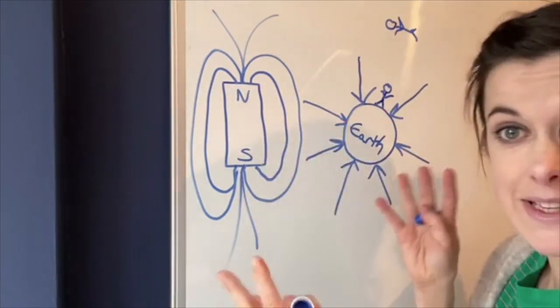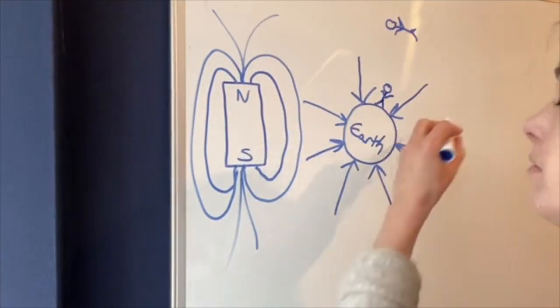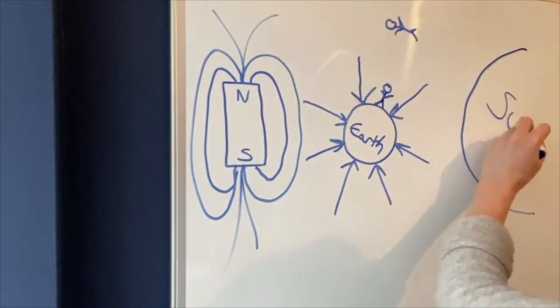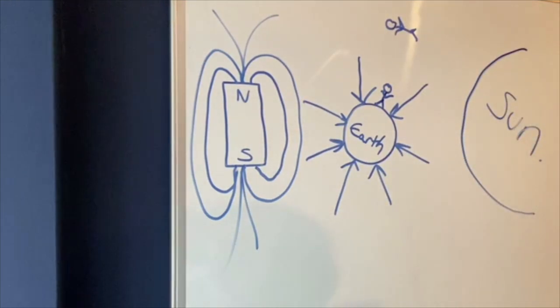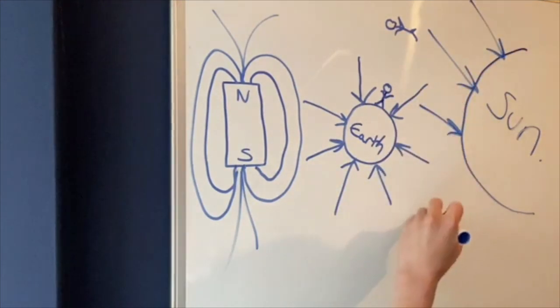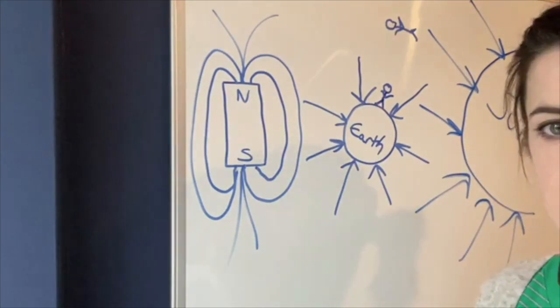And also, the more massive a thing is, the stronger its gravitational field. So the sun, running out of space, but the sun is really massive. It's big. It's got a lot of particles in it. It's very difficult to move it. So it's got an even stronger gravitational field, which is why the Earth is pulled towards it and travels around it.